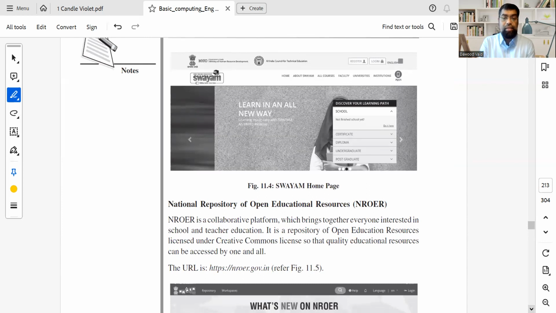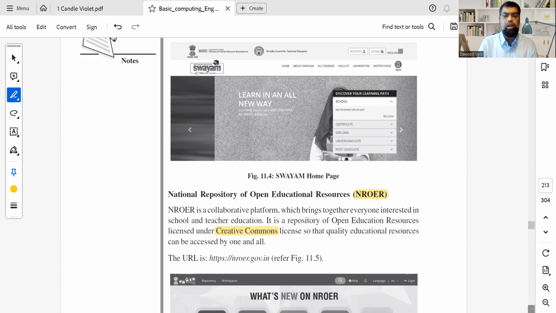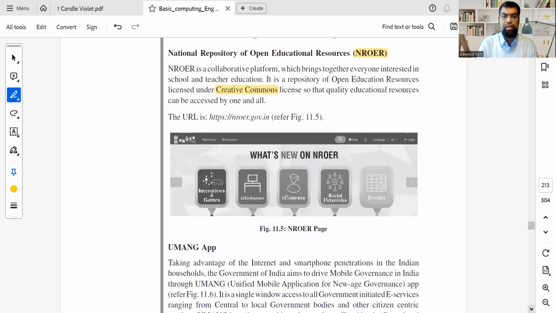That's Swayam. There is another website called NROER, National Repository, that is something you can deposit for open education resource, which is exactly what we are doing right now. We are on the world's largest platform of open resources, all the Creative Commons. This is called CC. Even in the European Union, you have the CC, Creative Commons license, that anybody can use once you have. These are simple 2-mark questions that are coming. So this is all NROER that comes in.